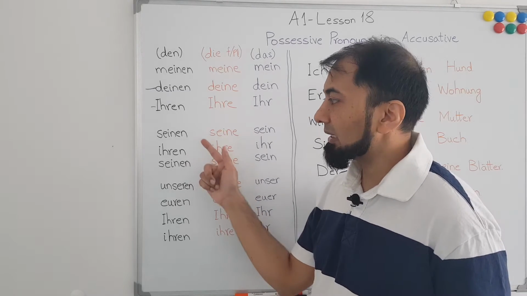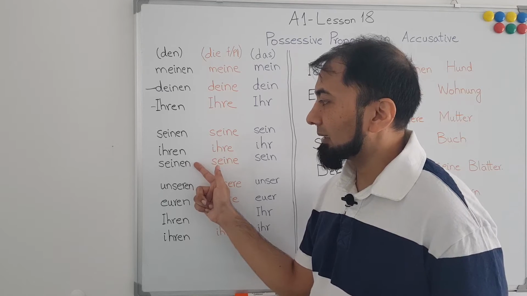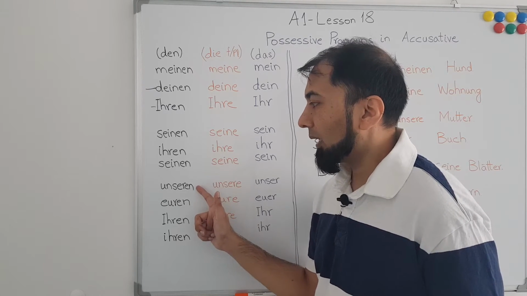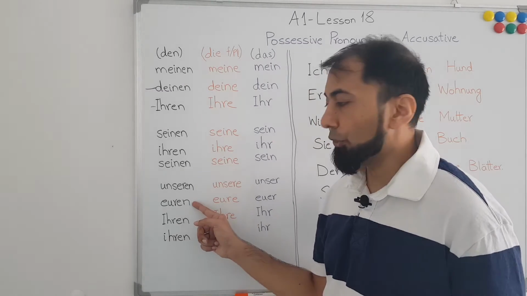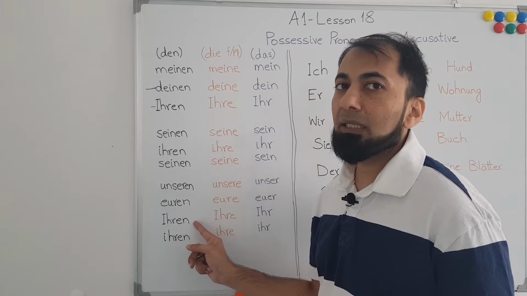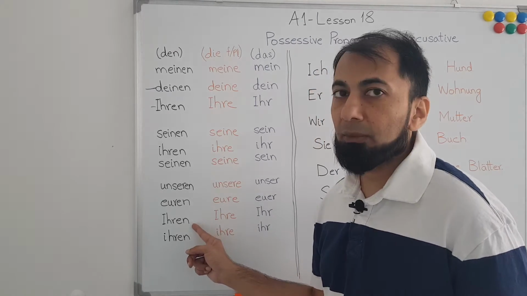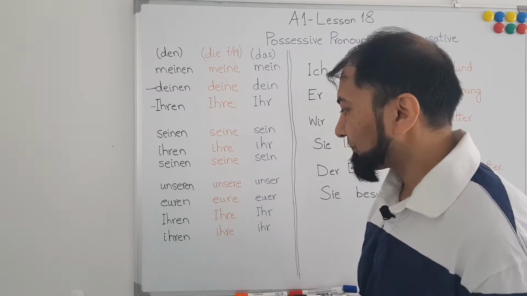Seinen, his, ihren, her, seinen, its, unseren, our, euren, your, informal plural, ihren, your, formal plural, ihren, their.